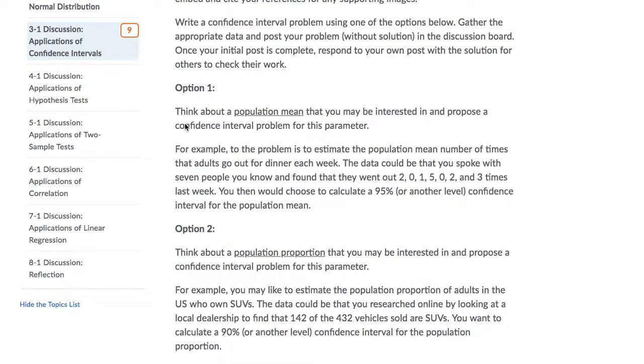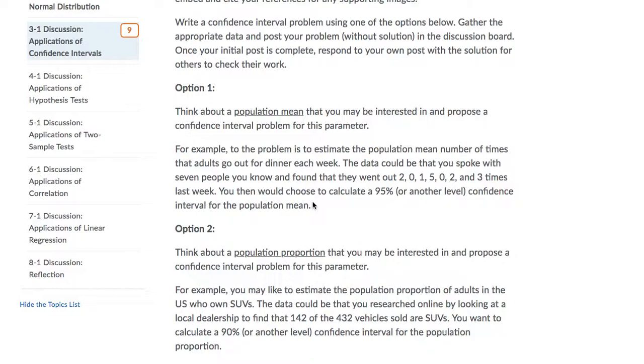We're going to have you thinking about a population mean that you may be interested in and propose a confidence interval problem for this parameter. The parameter is the population mean. And they give an example here of going out to dinner each week, and then you would put your proposal together and make that your initial post.